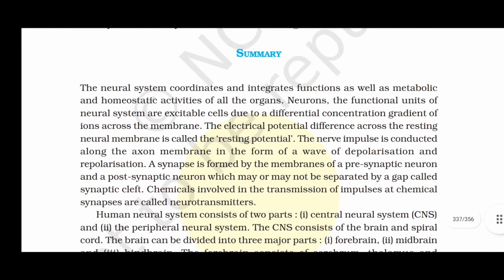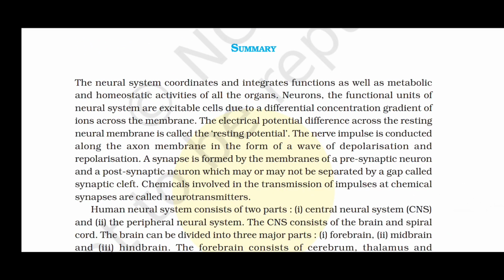Summary. The neural system coordinates and integrates functions as well as metabolic and homeostatic activities of all the organs. Neurons, the functional units of the neural system, are excitable cells due to a differential concentration gradient of ions across the membrane. The electrical potential difference across the resting neural membrane is called the resting potential.